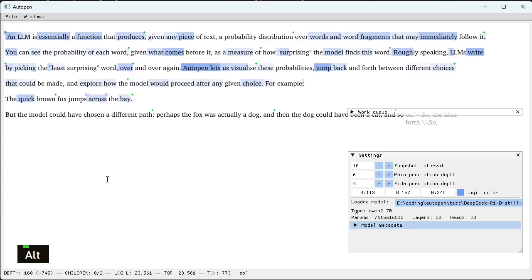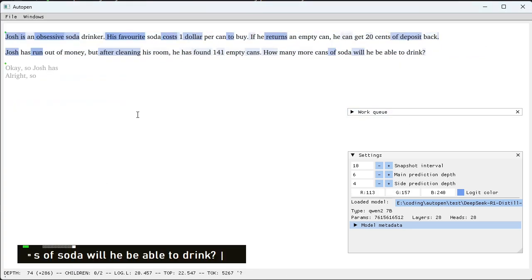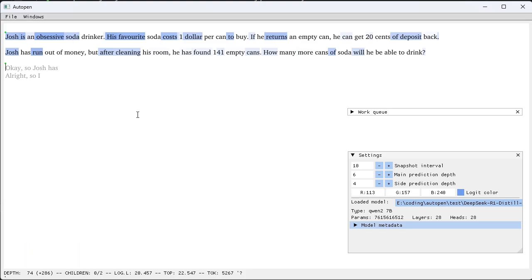But without further ado, let's have a look at how the model fares in a simple mathematical problem of the kind it was actually trained on. So here is an example problem. Josh is an obsessive soda drinker. His favorite soda costs $1 per can to buy. If he returns an empty can, he can get 20 cents of deposit back. Josh has run out of money, but after cleaning his room, he has found 141 empty cans. How many more cans of soda will he be able to drink?